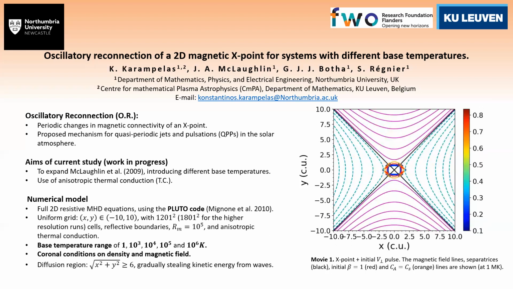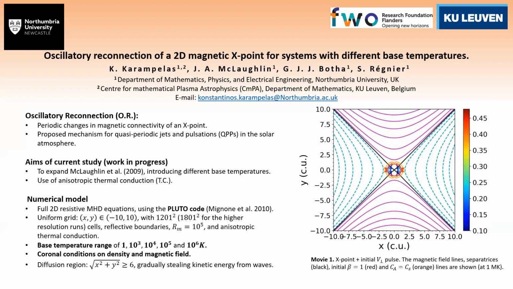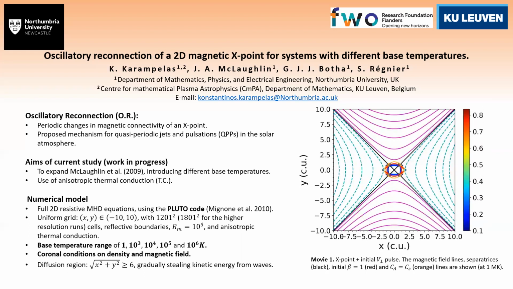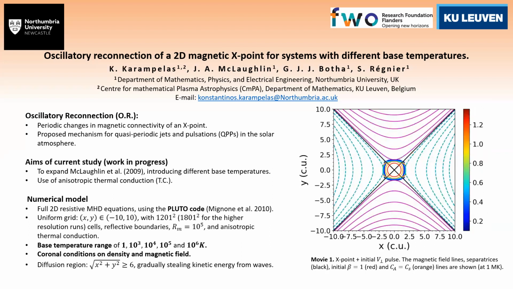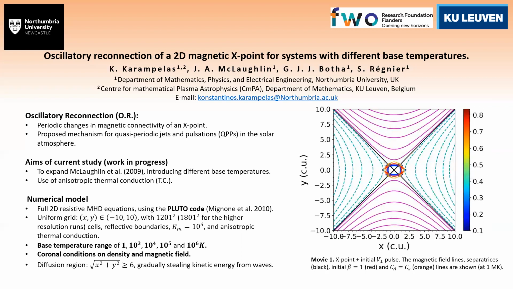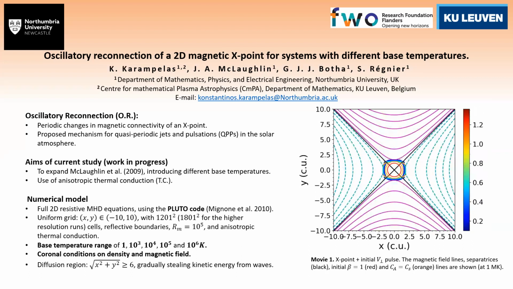For our setup, we are employing coronal conditions for density and the magnetic field, and we have a base temperature range going from 1 Kelvin to 1 megakelvin. On the right, you can see our basic magnetic X-point configuration, which we choose to perturb using a circular velocity pulse perpendicular to the magnetic field lines.